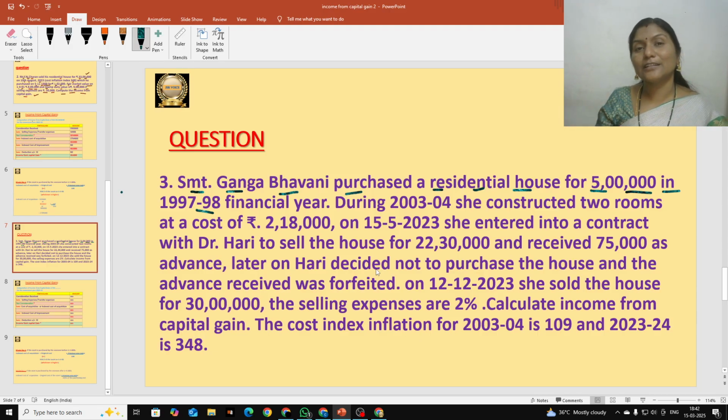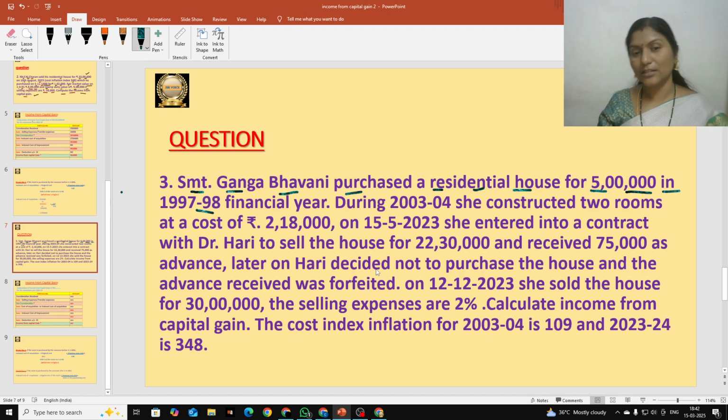He used that asset for more than 2 years. It becomes a long term capital asset. Okay, and one more point you have to remember here. What is that? The asset is purchased during the period 1977 and 98, that is before 1-4-2001.